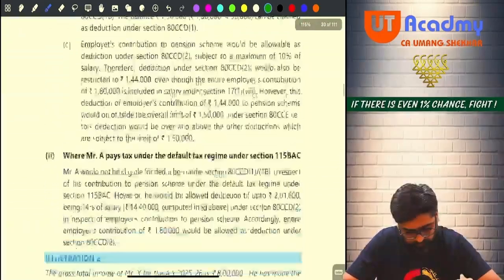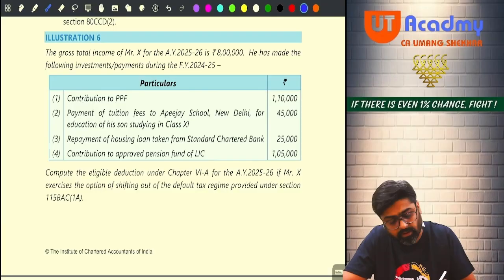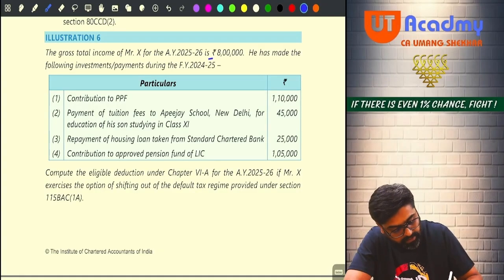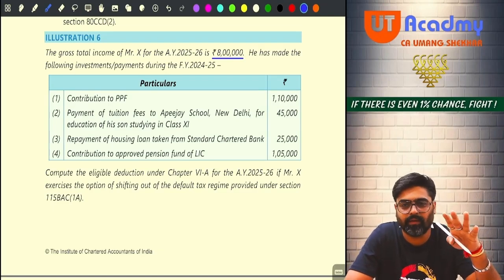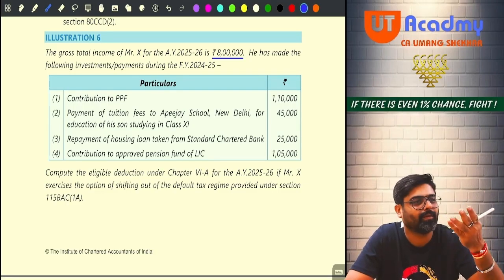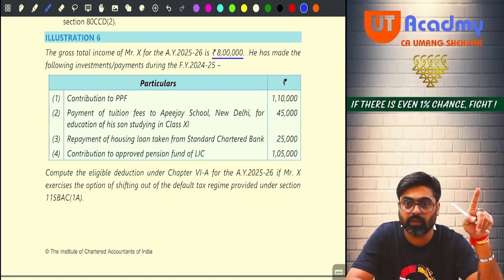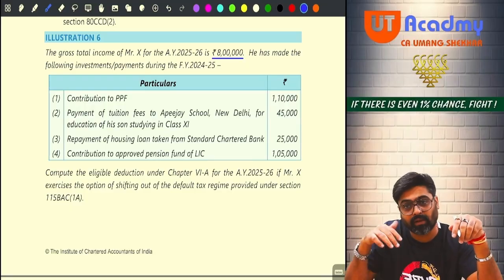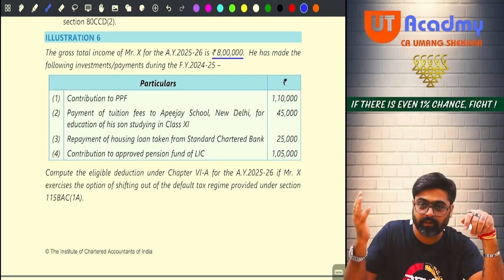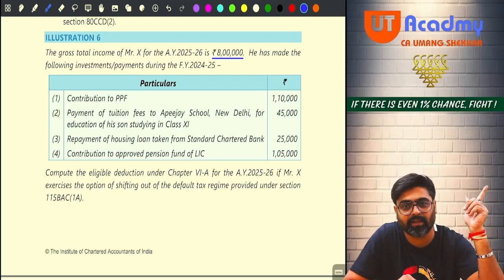Question number 6. The gross total income of Mr. X for the assessment year 25-26 is rupees 8 lakh. So this is the GTI which they have calculated. You should thank your examiner if he does all these cute things. You should tell him, thank you examiner, that you have calculated GTI on your own and given it to us. If he is not going to calculate, he will give us the salary information, house property information, PGBP, and we will have to first calculate those things, apply the clubbing provisions, and calculate this 8 lakh. Then in that case, the question will be a 15 mark question, a big question, yes or no?